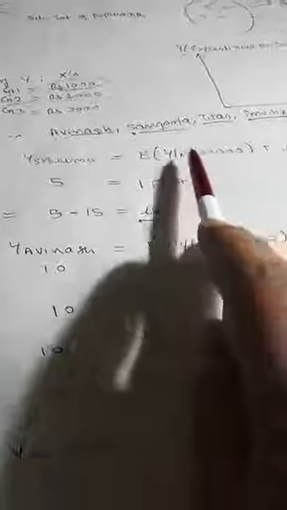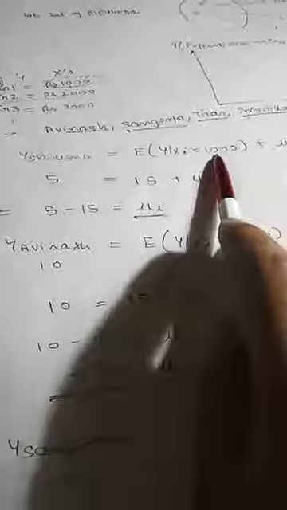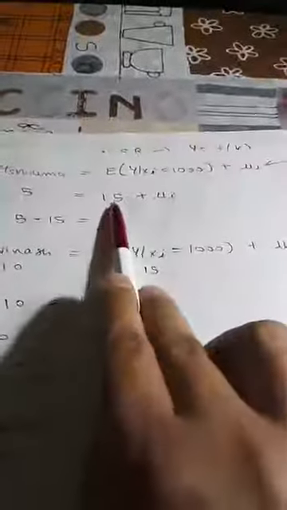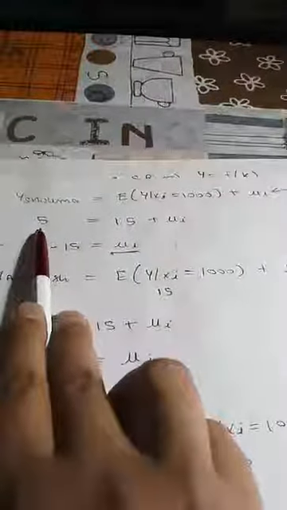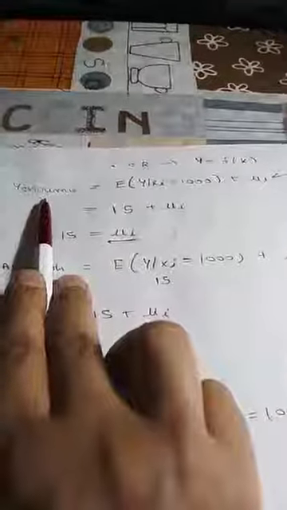He belongs to the group where people are getting pocket money of 1000. The average of this group is 15, but his actual expenditure is 5. So the difference gives me the error term. Error term is the difference between your actual and average. Then it is minus 10.